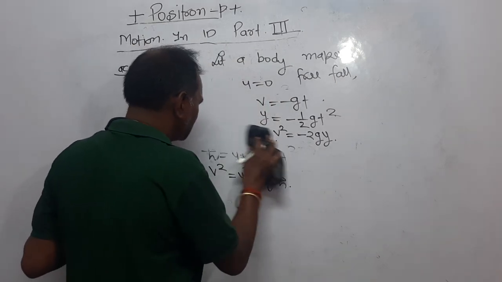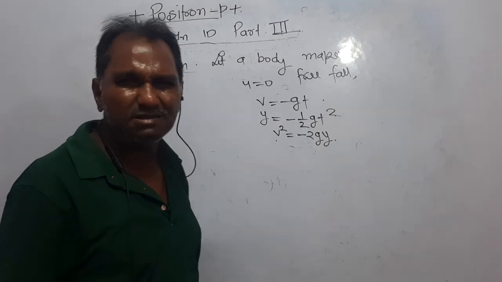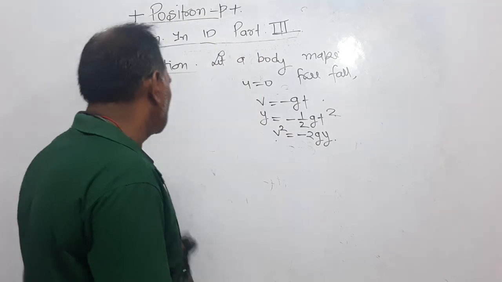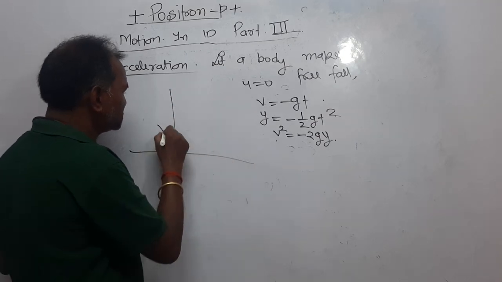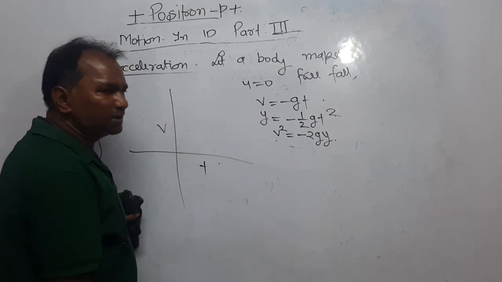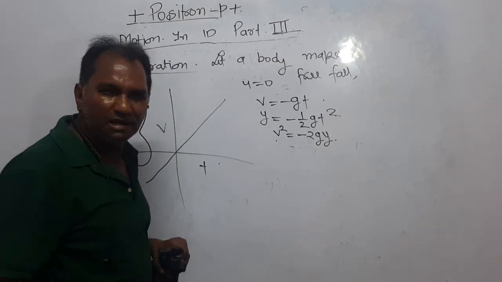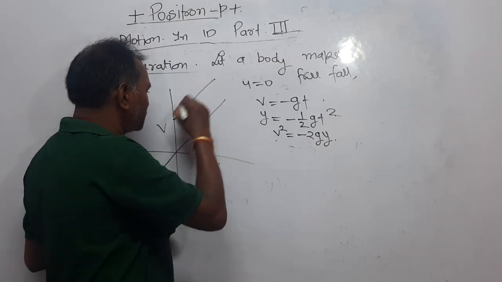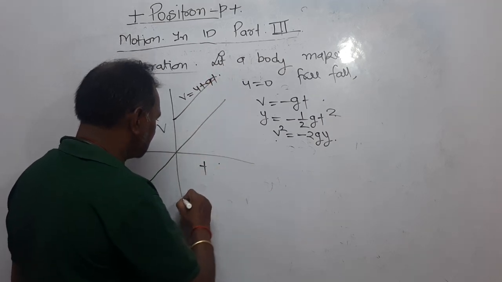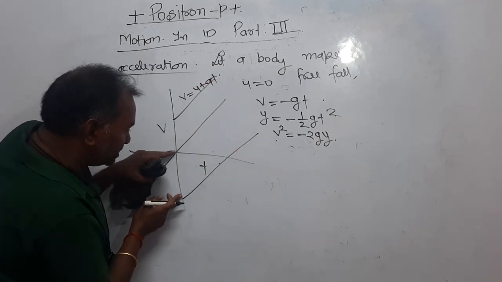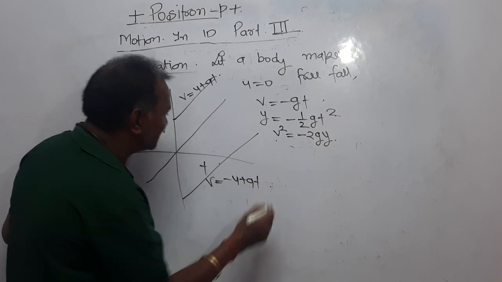Now we have to plot all these. V is equal to minus gt. Dear students, in the last video I discussed this, between v and t we have to plot. This graph represents v is equal to at. This graph represents v is equal to u plus at, right? This graph represents, this is minus u, so it is v is equal to minus u plus at, right?